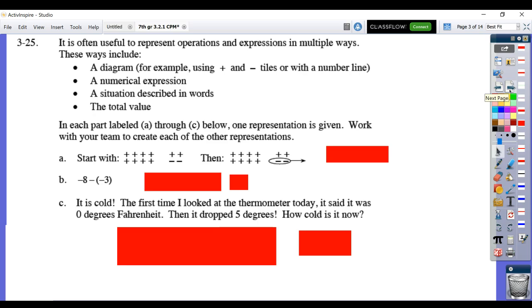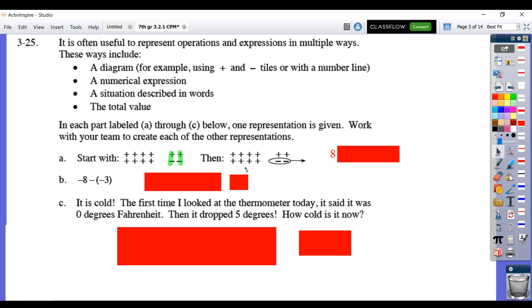So that's what you're doing on 3-25 as well. If you start with this, and then you do this, they want you to create representations for that. So they're giving you the diagram, they're showing what's happening, and we need to create an expression for that and an answer. Well, initially we can tell from this original picture, got 2 zero sandwiches here, that we had a value of +8.